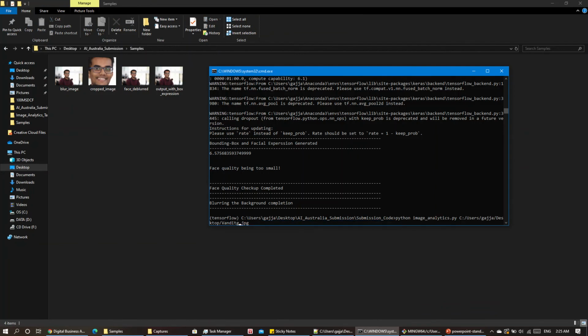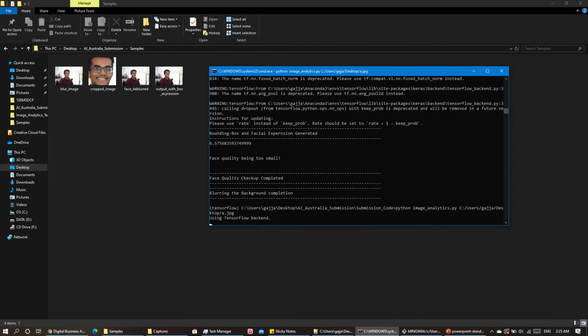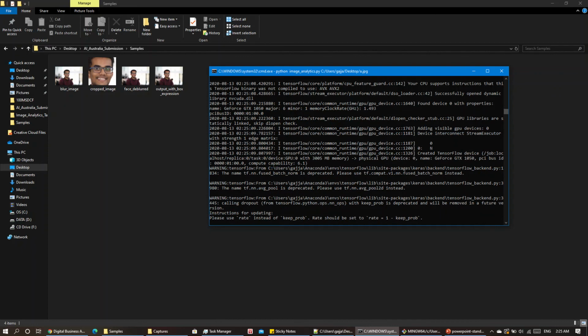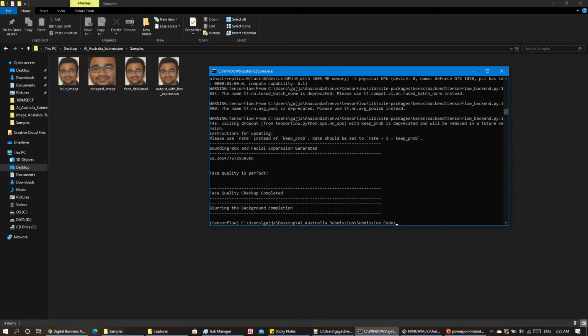We are passing another image. Processing, and this will be uploaded. Yes, so the bounding box is generated, and as the quality is greater than 50%, the face quality is perfect. The face quality checkup has been completed, blurring the background has been completed.